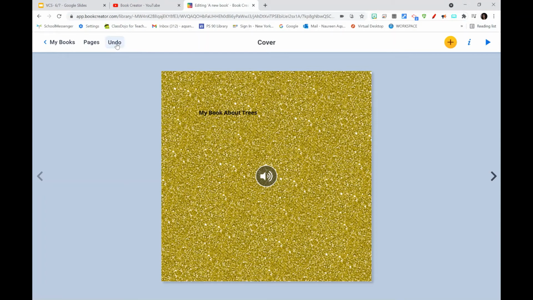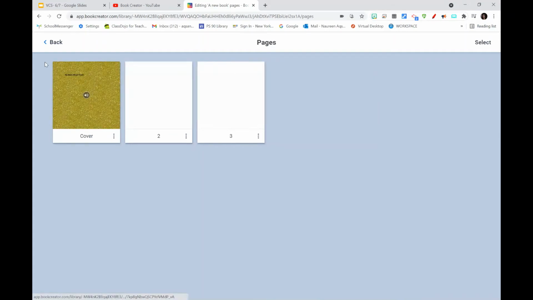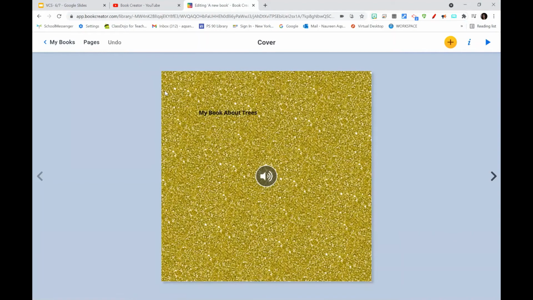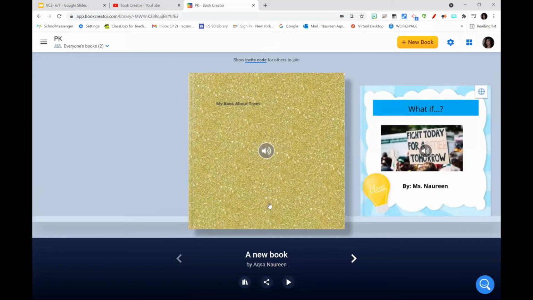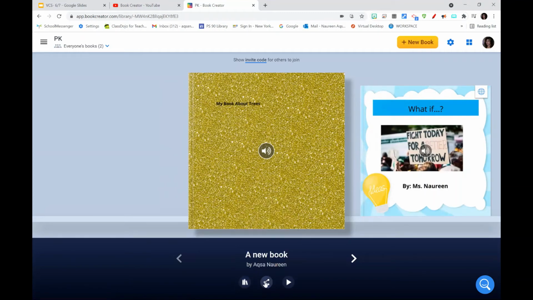Okay, up here they also have undo buttons and pages buttons. So if you have multiple pages, right now there's only the cover, so multiple pages would be added once you create those multiple pages. You can always go back to the My Books. Now there's these three buttons down here, and I'll explain what those are. So here you can import your book to a different library. You can move it to a different library. You can copy this book. You can combine two books together, or you can delete this book, which is up to you.